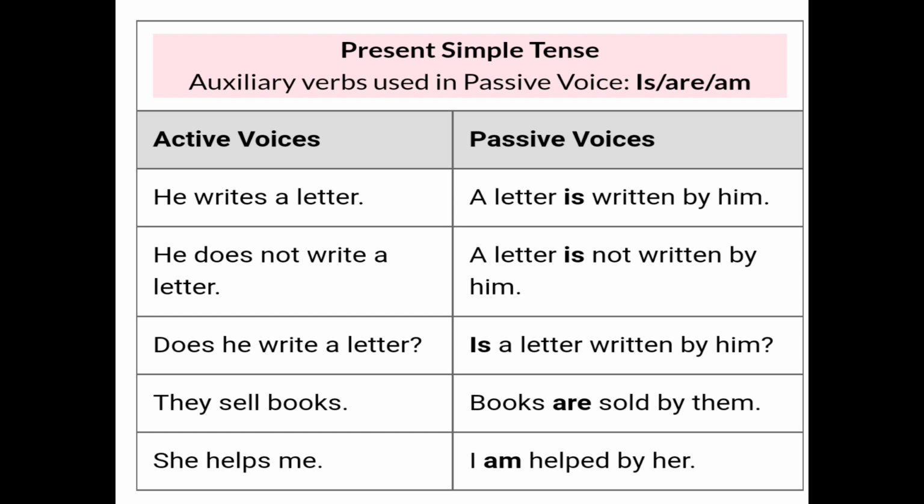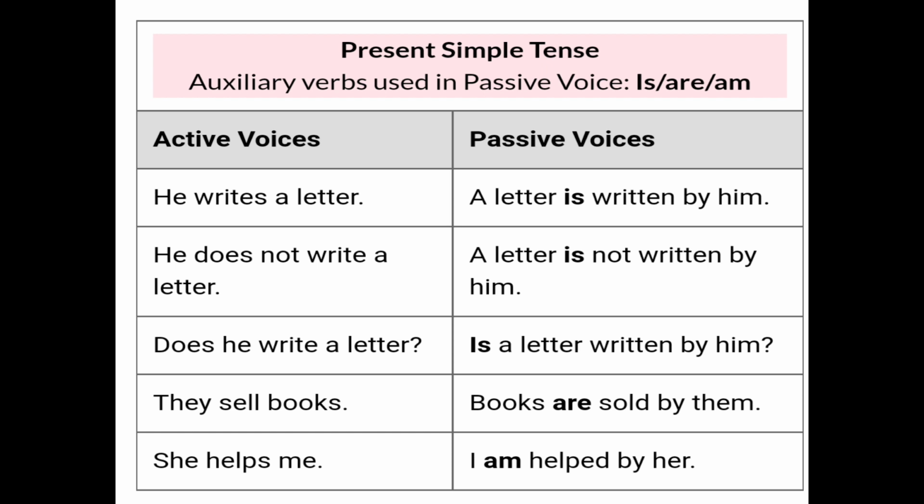This is a yes or no question. Does he write a letter? This question is given in the simple present tense, and we use is, am, are plus verb third form. So we change it in question, it remains a question only. A question does not become an answer. The form of the sentence remains the same, we only change the active into passive voice. So, does he write a letter? It will become: Is a letter written by him?